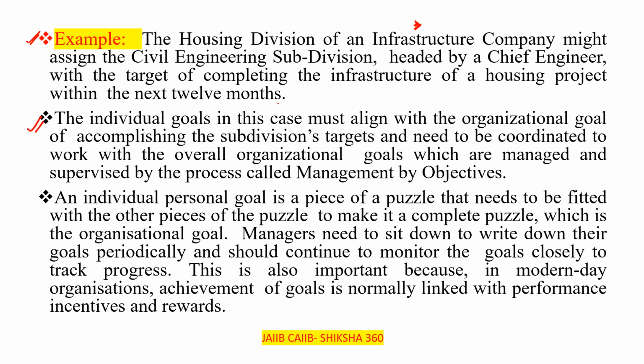The individual goals in this case must align with the organizational goal of accomplishing the subdivision target and need to be coordinated to work with the overall organizational goals, which are managed and supervised by the process called management by objectives. Clear? So here, what is that? That is to complete the infrastructure of a housing project within the next 12 months. Clear? This is the target.